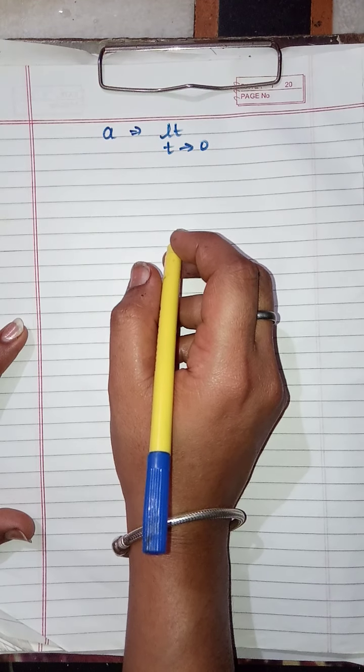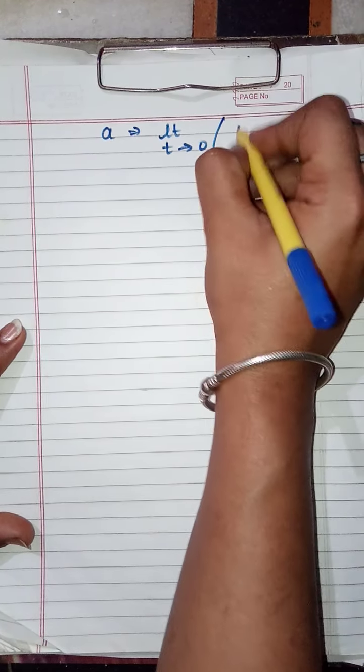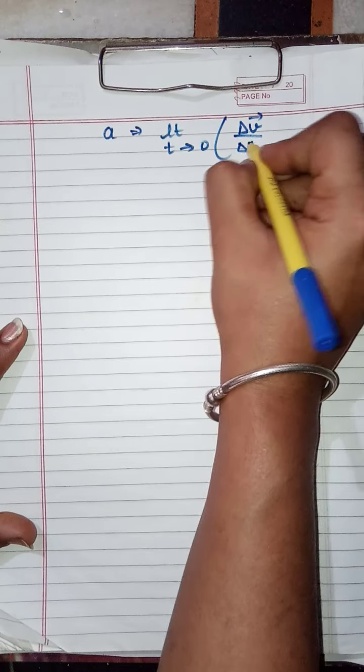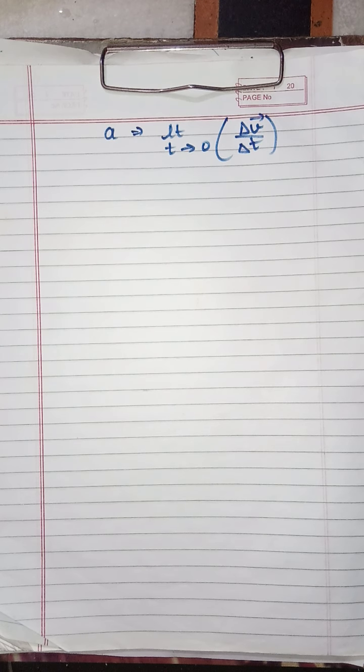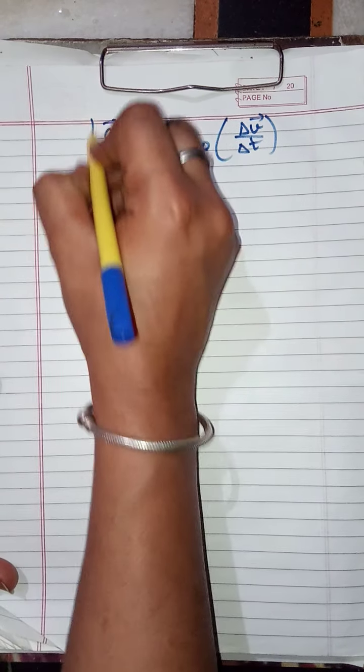of the average acceleration, that is, the rate of change of the velocity vector with time. We did in our previous lecture that if we have two velocities v1 and v2, and the times taken t1 and t2 respectively, then the value of acceleration can be calculated. Based on the previous video, the expression of instantaneous acceleration is this one. As acceleration is a vector quantity, I have taken a vector over there.